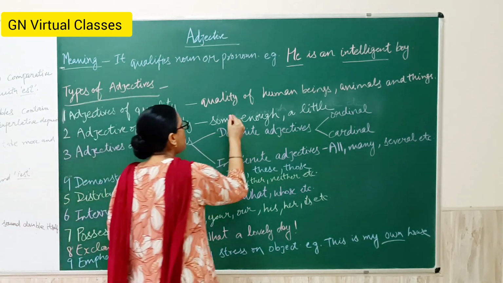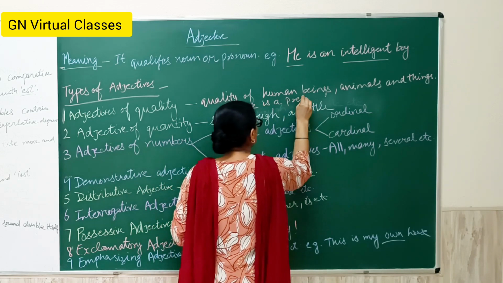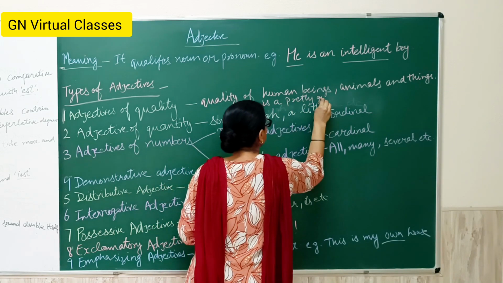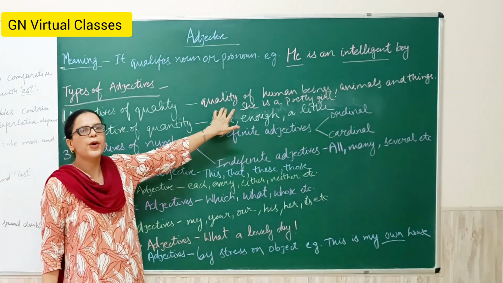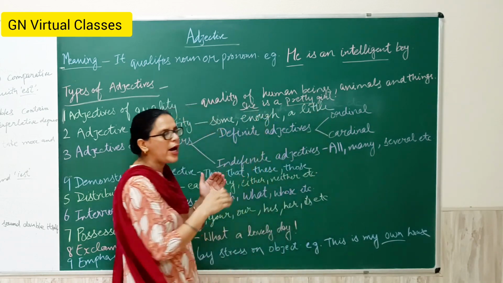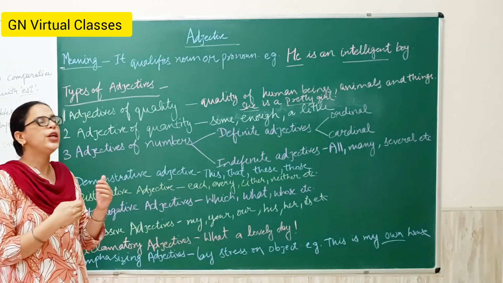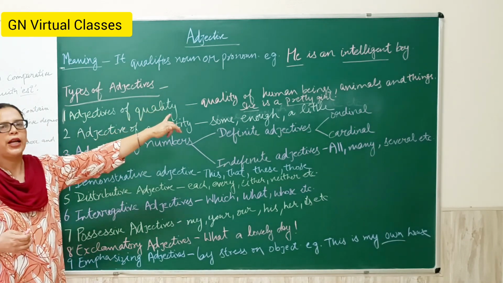Like, she is a pretty girl. Here she is a pronoun, pretty is an adjective which defines the quality of a girl. Girl is pretty. So this is the adjective of quality.